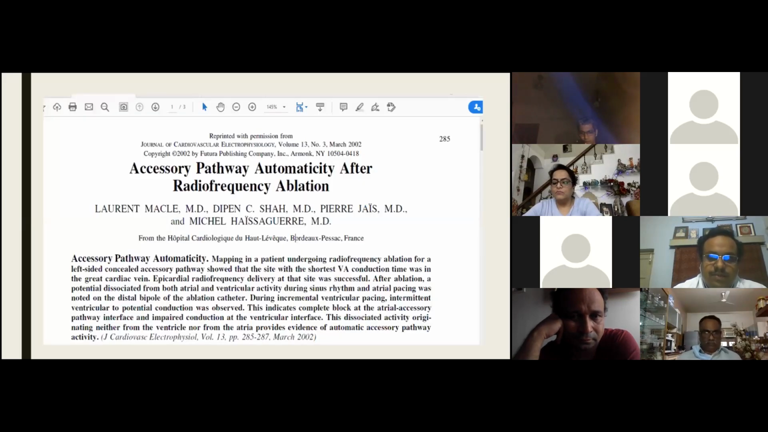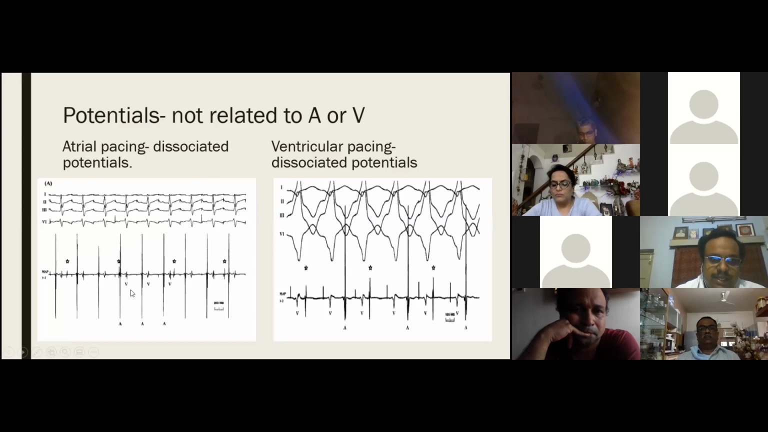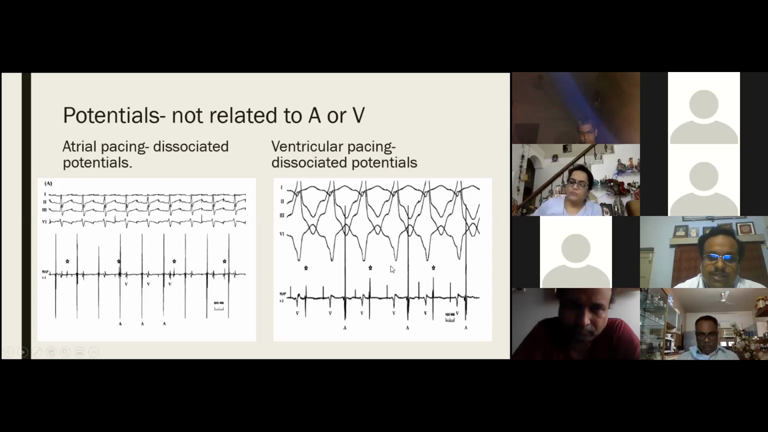So these are some of the papers which I have gone through. One paper shows accessory pathway automaticity after radiofrequency ablation in a left-sided concealed accessory pathway. After ablation, they found that atrial pacing dissociated a spike-like potential in the mapping catheter, which may be a pathway potential bearing no relationship with the atrial pacing. Ventricular pacing also dissociated this potential. That's why they thought that most likely this is arising from the pathway, and it may be an indication of pathway automaticity post ablation.